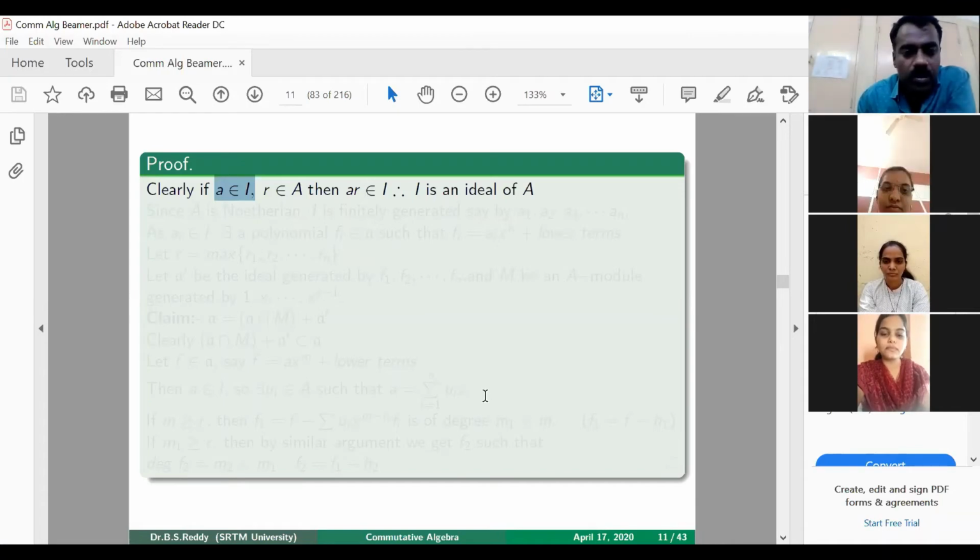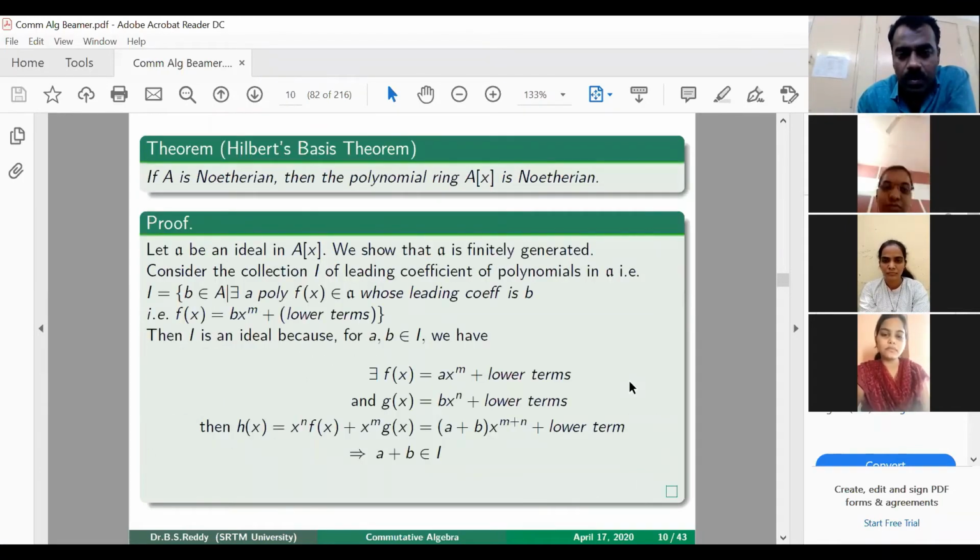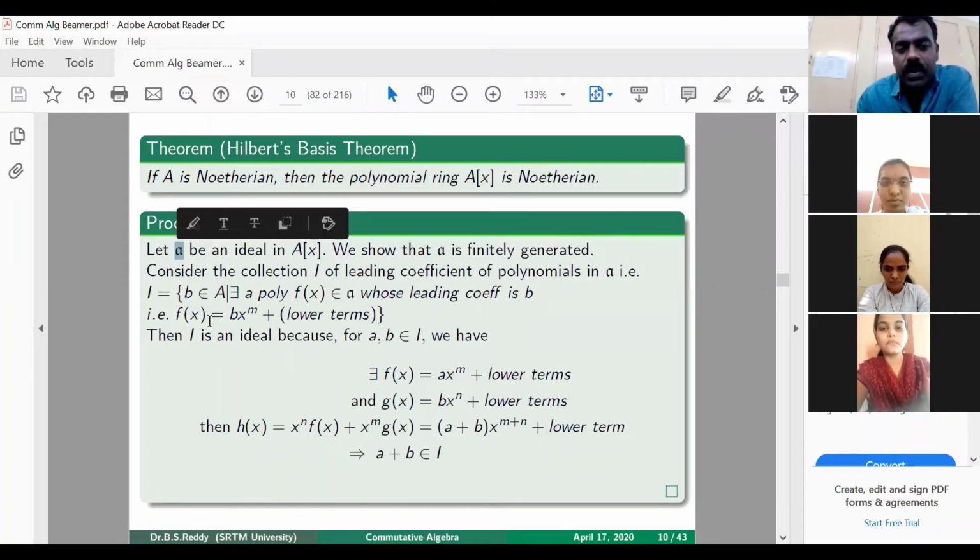So if you go back, what we have seen is that we have considered an ideal A in A of x. Our aim is to prove that A is finitely generated. The set we have considered is the set of all leading coefficients of the polynomials coming from this ideal. Remember, this is an ideal in A of x.